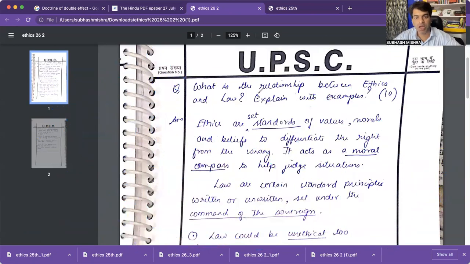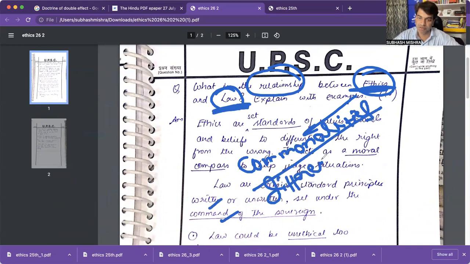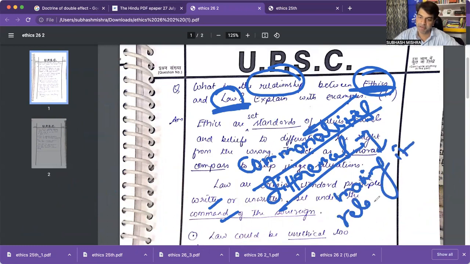Now if you have to make the relationship between the two, ethics and law, what will be there? You need to actually understand the commonalities, common elements, and differences, while making it relatable and eliminating the differences.